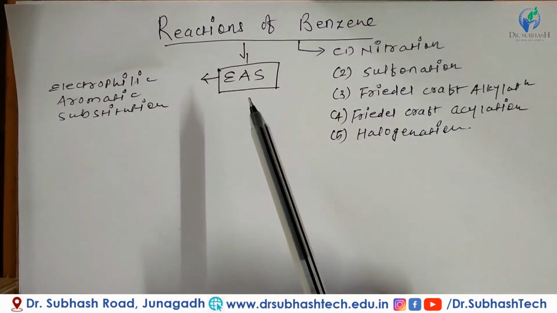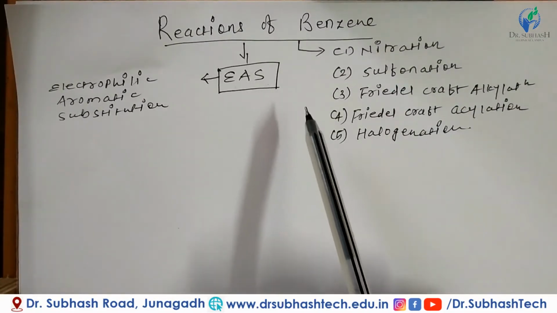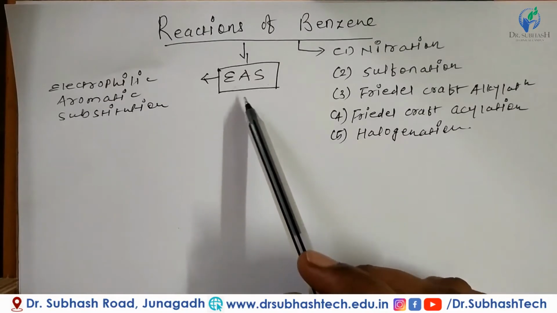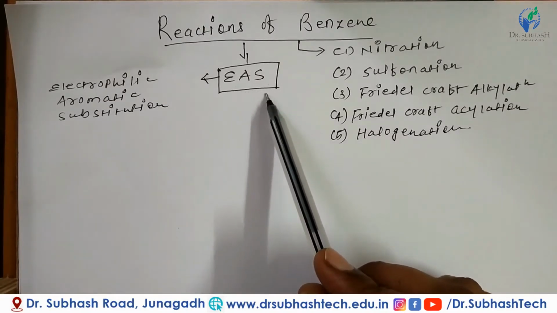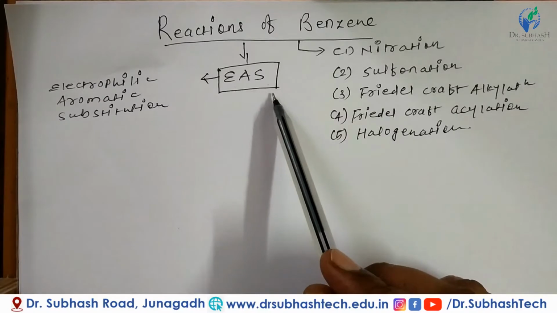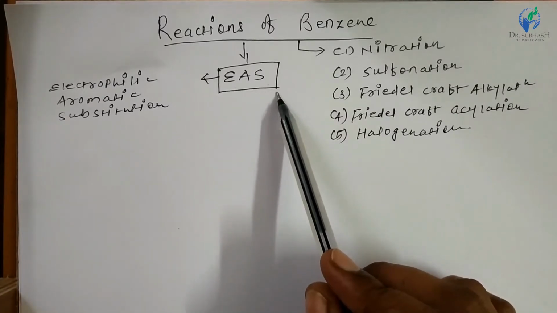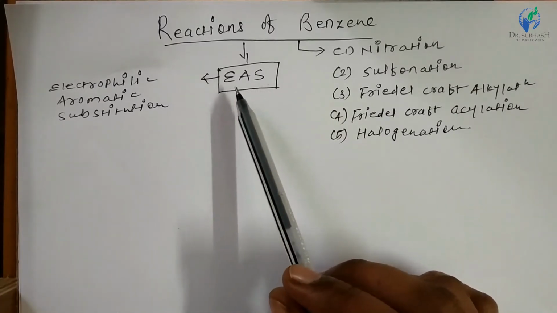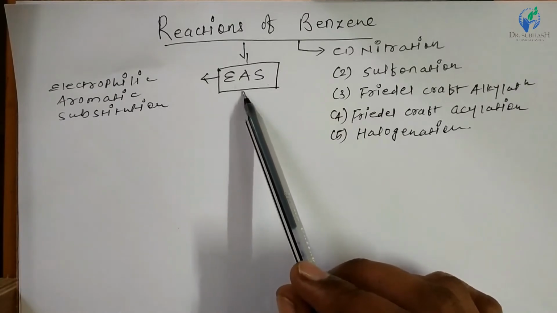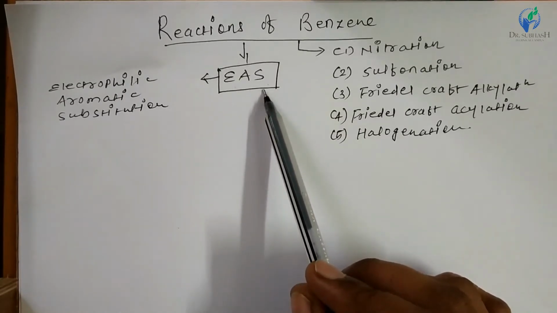Now, before starting the reaction, we should understand the electrophilic aromatic substitution reaction, that is the reaction mechanism. And before that, we should be clear about what is an electrophile and what is a substitution reaction.